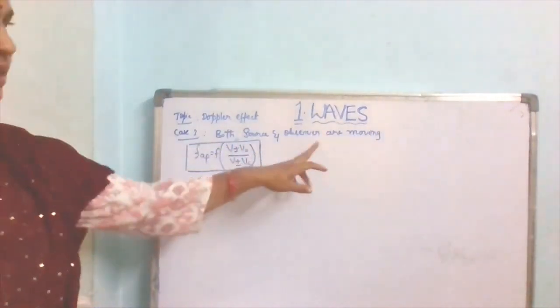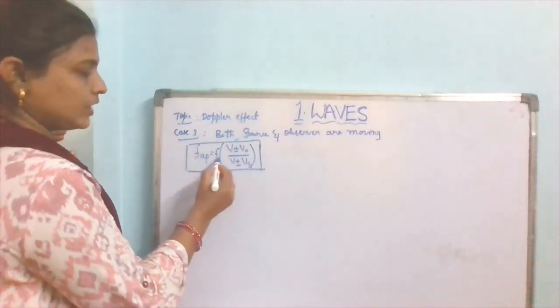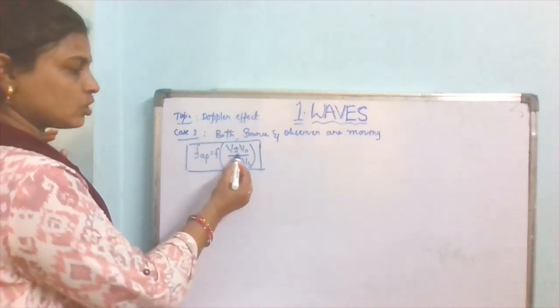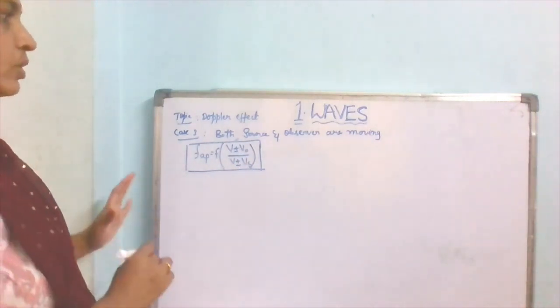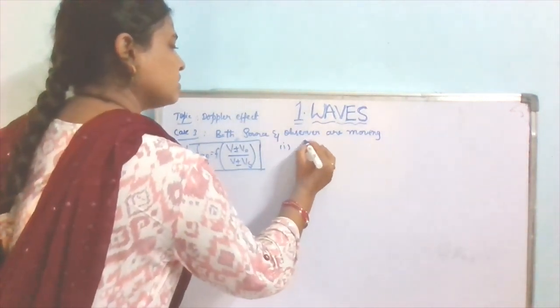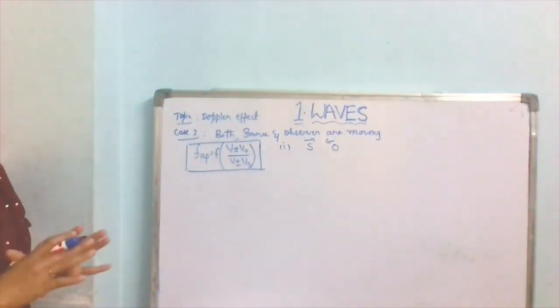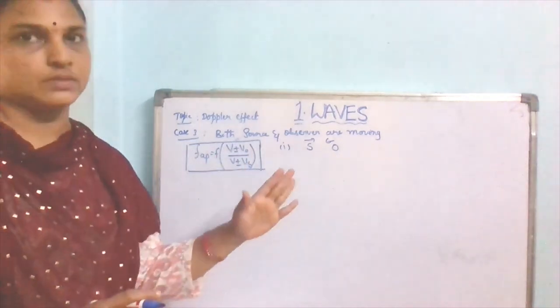I have written already this equation. Apparent frequency equals original frequency into (v plus or minus v0) by (v plus or minus vs). Now when source and observer are moving towards each other, then what happens to apparent frequency? Automatically it increases. Why? Because they are approaching each other.